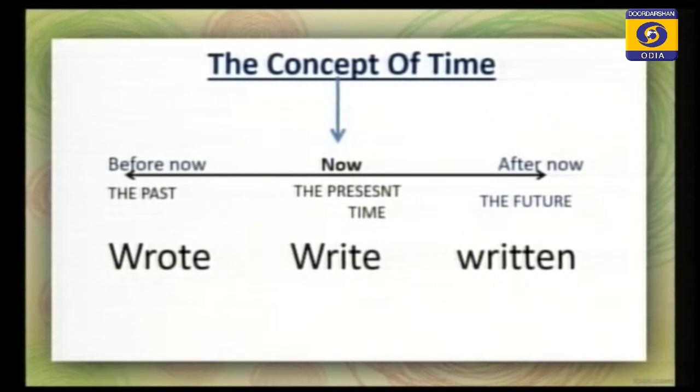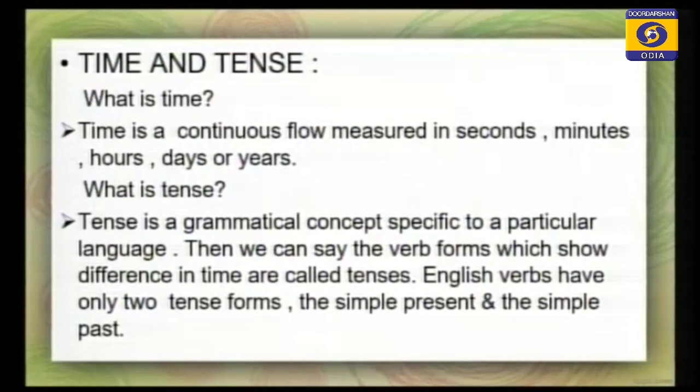Okay, so what is tense? Here it is write, wrote, written. It is the present, past and past participle form of a verb. After understanding tense, you can know the difference between write, wrote and written. So what is tense? Tense is a grammatical concept specific to a particular language. We can say the verb forms which differ in time are called tenses. So tense is a verb form.